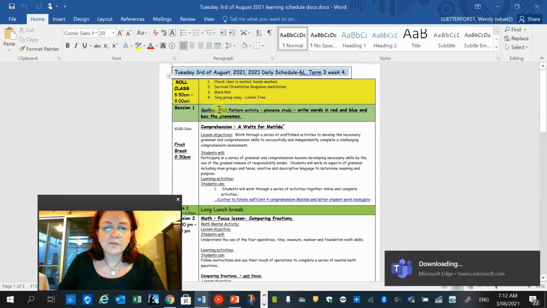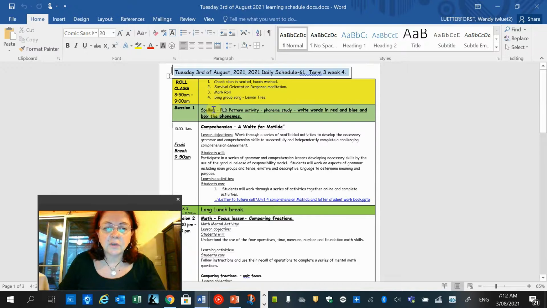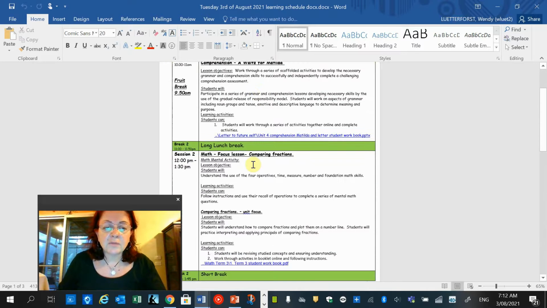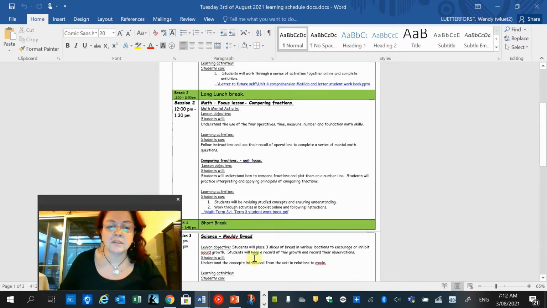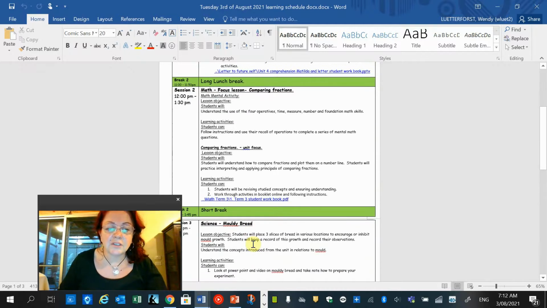So 4 lessons for today: a spelling lesson where we'll just go over a couple of ways you can do your spelling. The second lesson is a comprehension lesson from the novel A Waltz for Matilda, which the whole novel consists of letters going back and forth. The third one's maths with a mental maths, really quick activity today just to get you used to distance learning, and a really quick comparing fractions one. And then the 4th lesson is science to set you up with a mouldy bread experiment and just understand how mold's created and so forth.